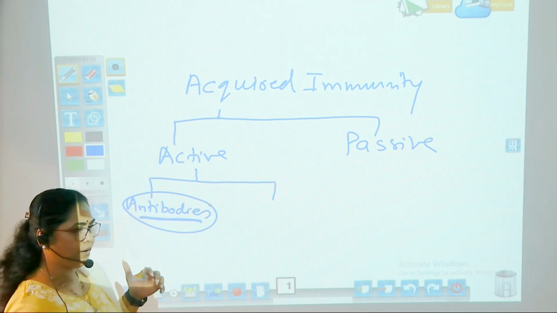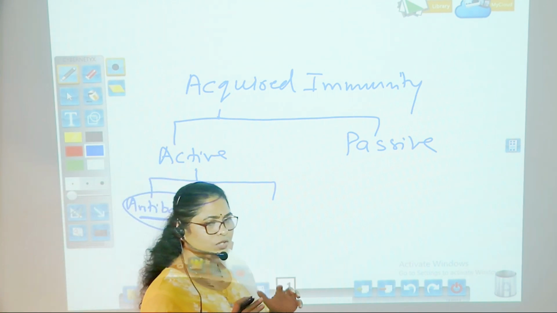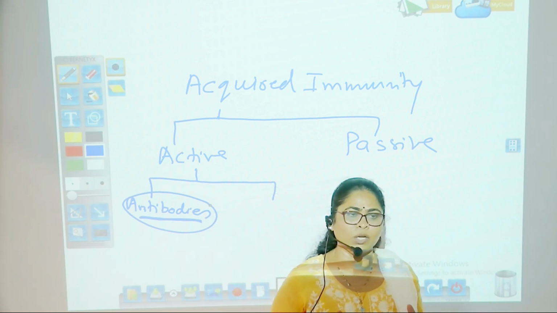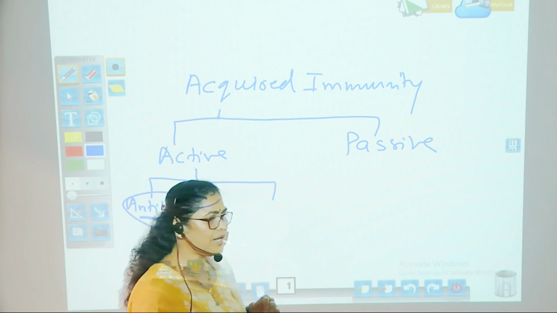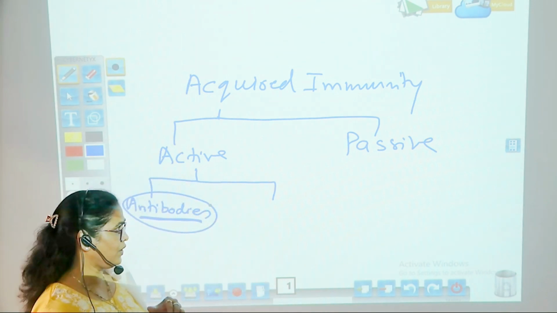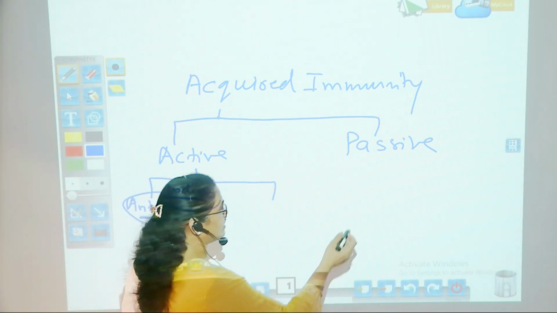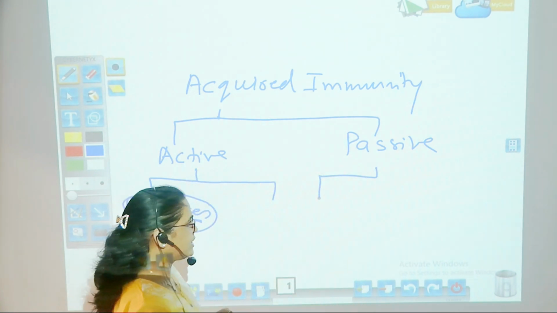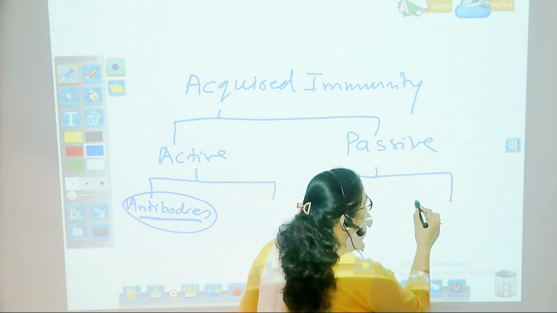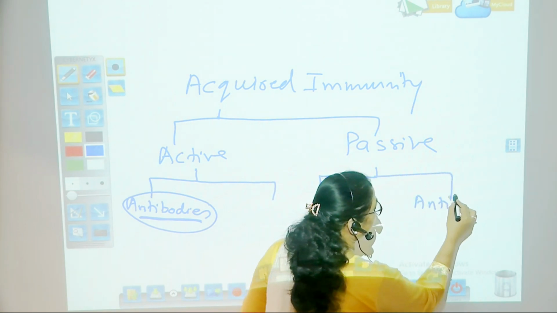Whereas when the individual is not able to develop the antibodies, then you have to give antibodies to that kind of patients, and then it is called passive immunity. That is called passive immunity when antibodies are given.